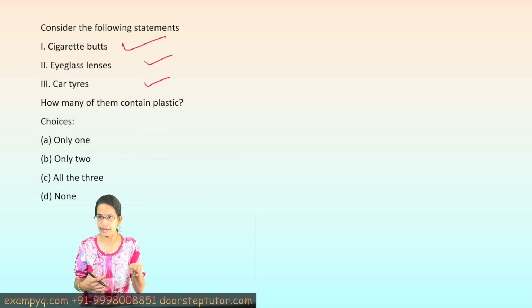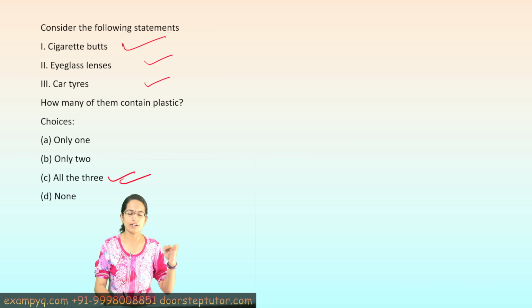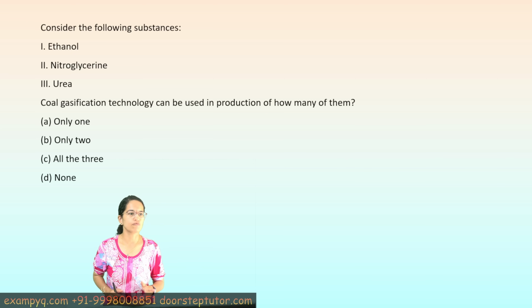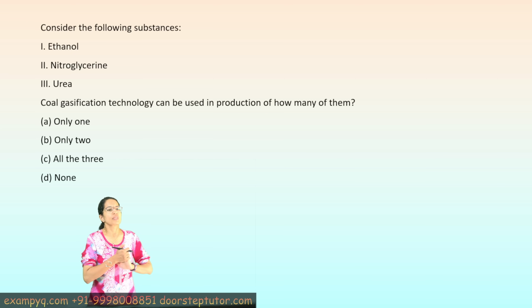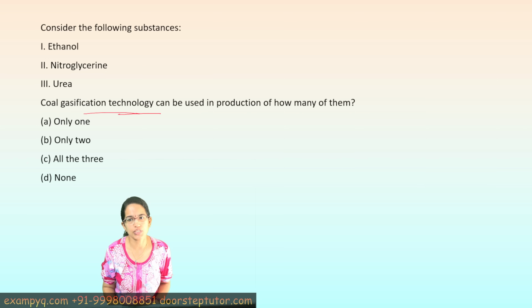So tire wear, when we say it's on the road, leads to microplastic pollution, as we know. So all of these three are correct, and all of these three have plastic in some form. The next question is, which of the following is used in coal gasification technology?